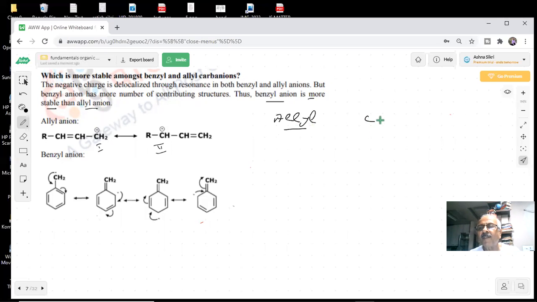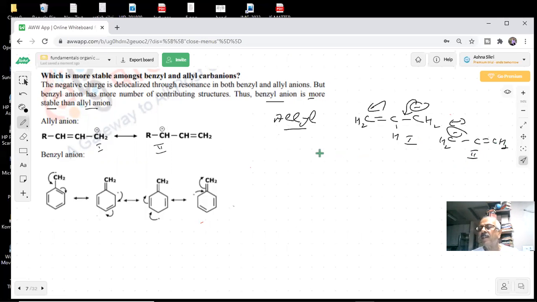So something is there when you have a double bond and a single bond, students. What is the result of that? If I have a negative charge here, then what will happen? This can shift like this. So what will happen then? This becomes CH2 minus, and then this becomes a double bond, students. So there are one and two possibilities.